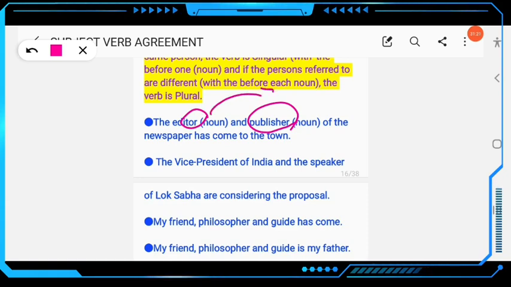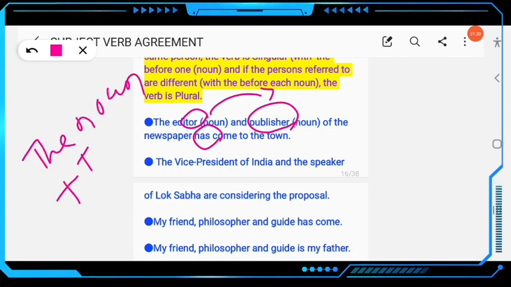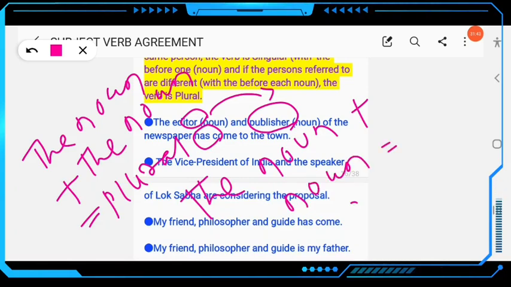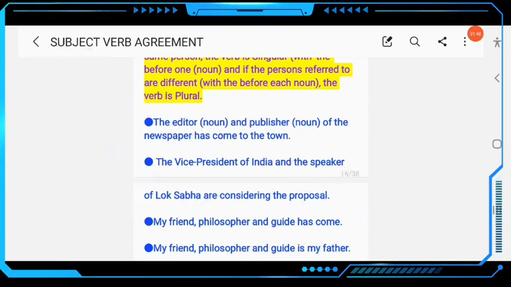Clear? Just look here: the noun plus the noun equals plural. The noun plus noun is equal to a singular verb. Clear? So look at this example: the editor, here the definite article is used. The editor and publisher of the newspaper has, not have.